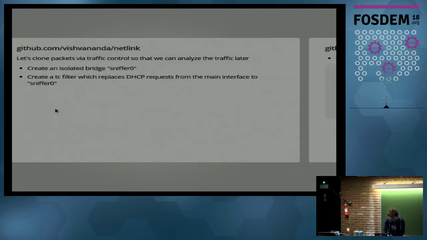The next topic is that we now want to create a sniffer bridge, or a bridge where we want to introspect the traffic. And we want to use traffic control filters to move the packets from the Ethernet device to the sniffer0 bridge.